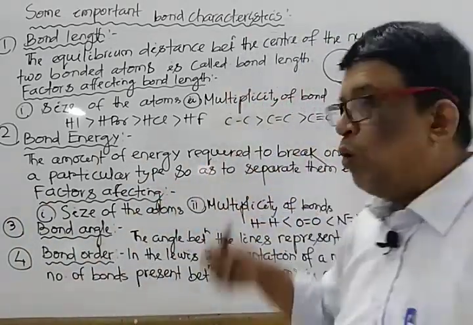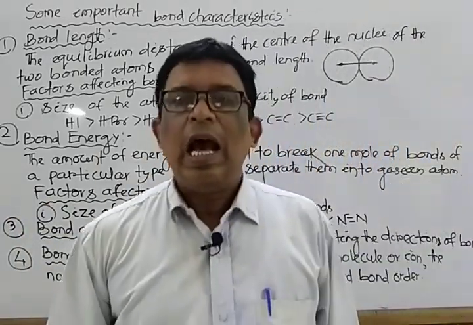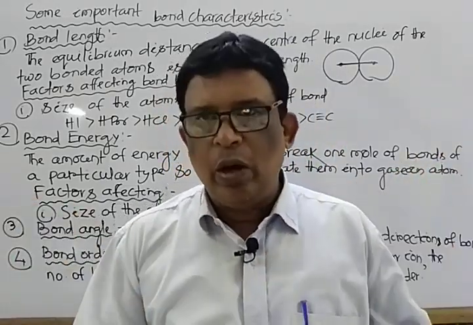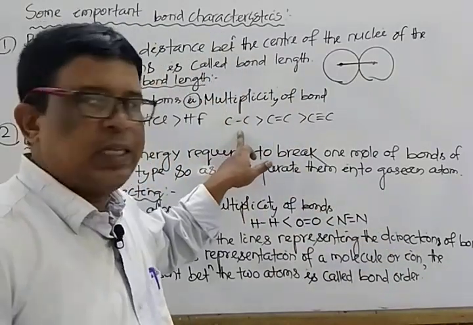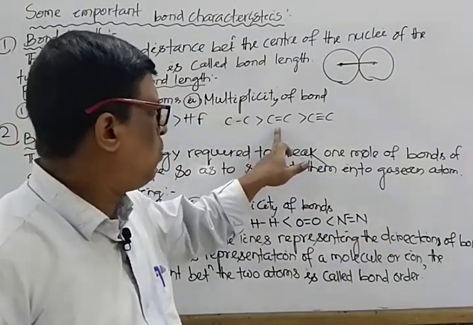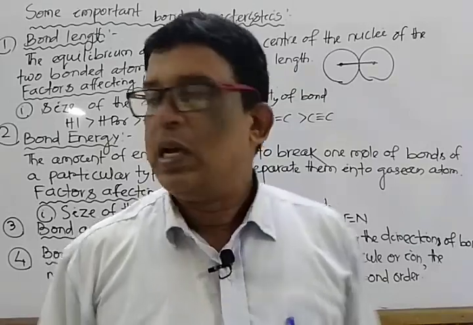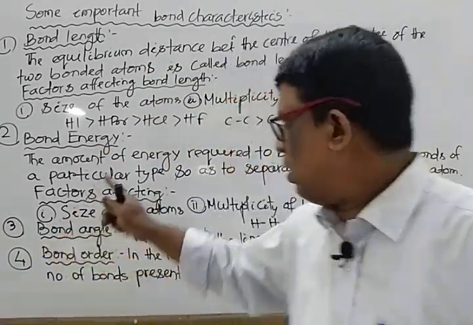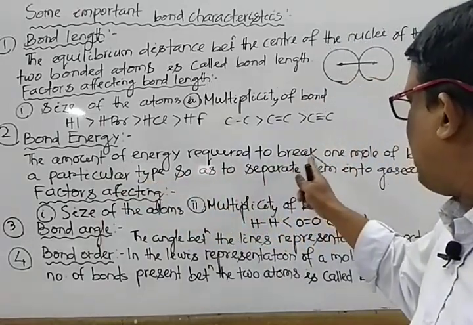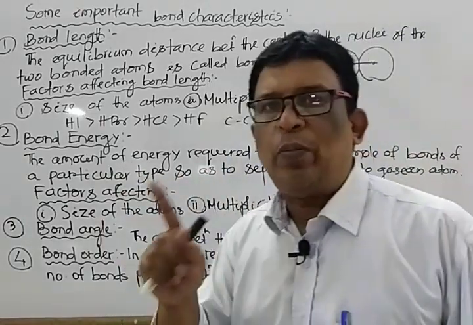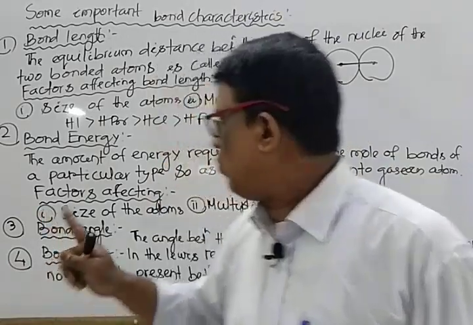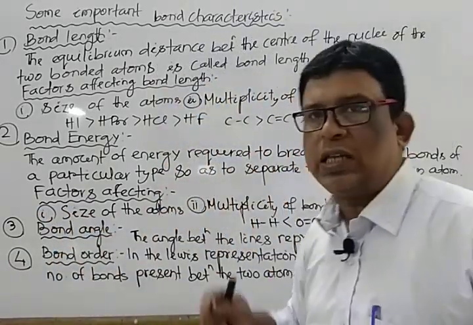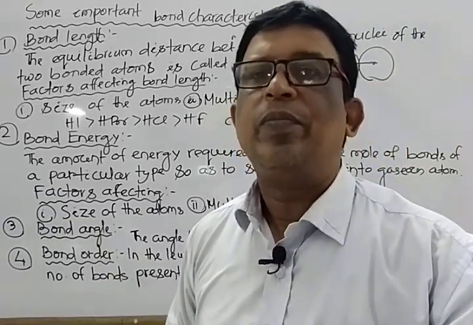Next one is multiplicity of the bond. That means the higher the number of bonds formed, the closer the approach, so lower is the bond length. For example, single bond has a higher bond length, next double bond, next triple bond. Second parameter is bond energy. Already we discussed, it is the amount of energy required to break 1 mole of bonds of a particular type so as to separate them into gaseous atoms.